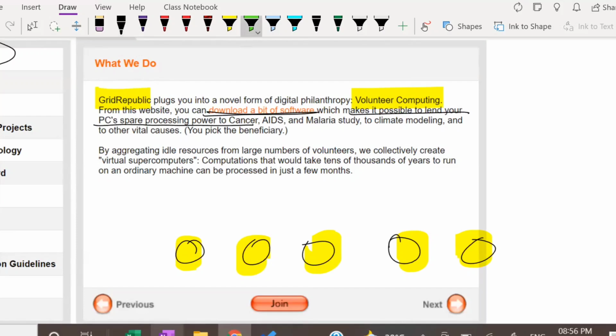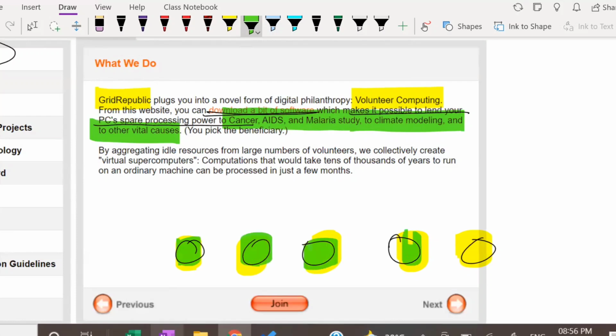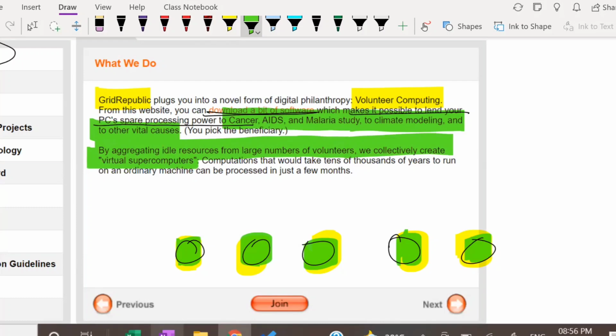They are doing studies on cancer, AIDS, malaria, climate change and other vital causes. First you need to install software which they will give you, so that your computer becomes a virtual computer which can be lent out. By aggregating the idle resources from a large number of volunteers, we collectively create virtual supercomputers.